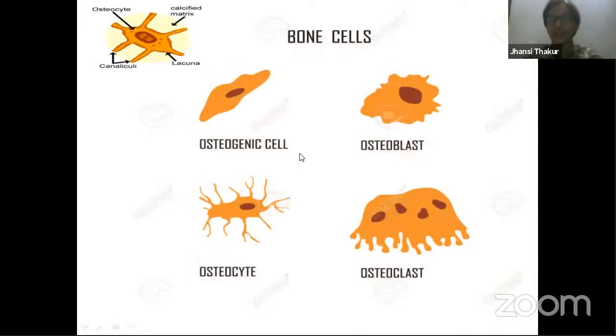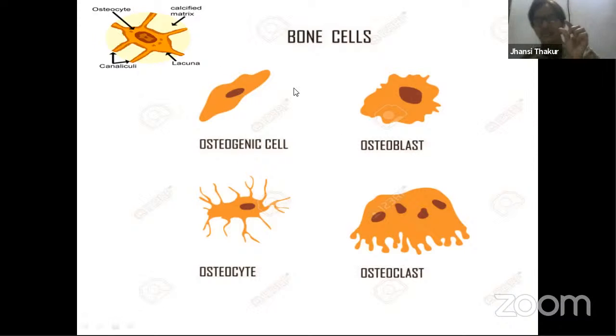The cells that make up bone. When we are talking about connective tissue, if you remember yesterday, in my first slide when I discussed connective tissue, I said that connective tissue consists of cells, and these are the cells which secrete two things, fibers as well as matrix. Matrix is very important when we talk about cartilage and bones. So the bone cells which secrete this matrix of the bone, we call them osteocytes.